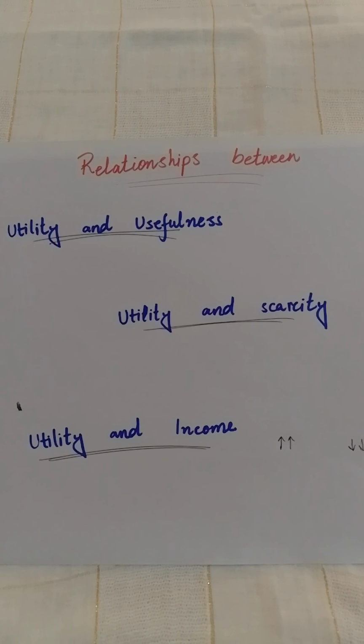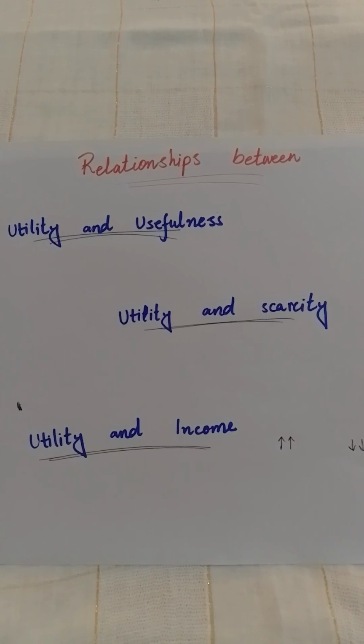If a rich person gets the same thing, he has more power to purchase, and he doesn't feel more utility for it, because he can easily avail it. So income and utility matter differently for a poor and a rich person.